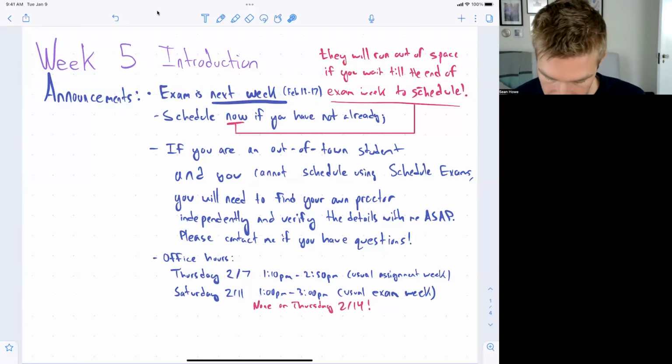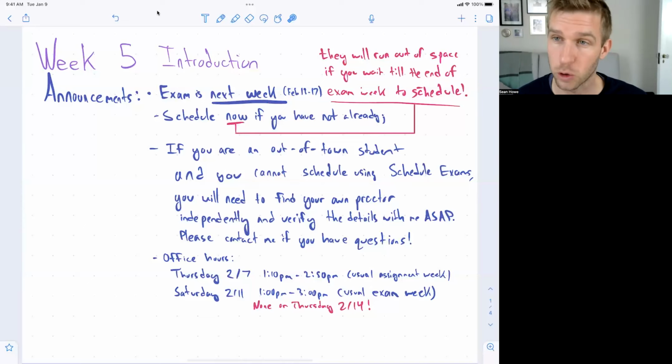Good. If you are an out-of-town student and you cannot schedule using the schedule exams tool, then you will need to find your own proctor independently and verify the details with me as soon as possible. There's a little bit more about this in the syllabus, and please contact me if you have any questions about that process.